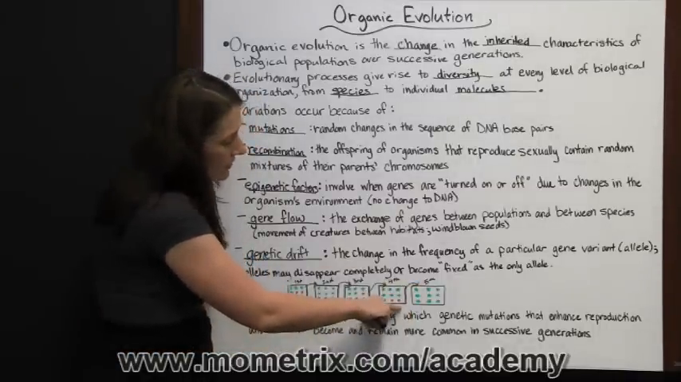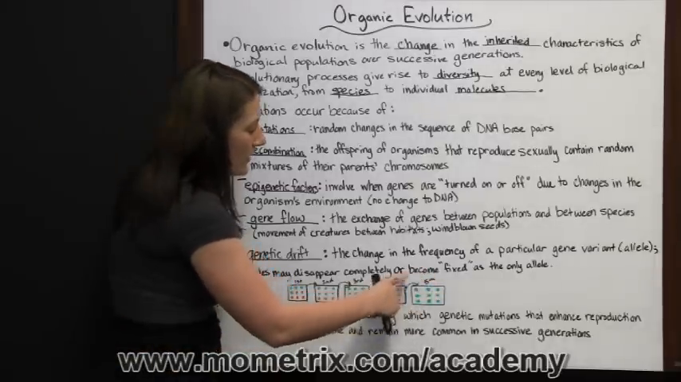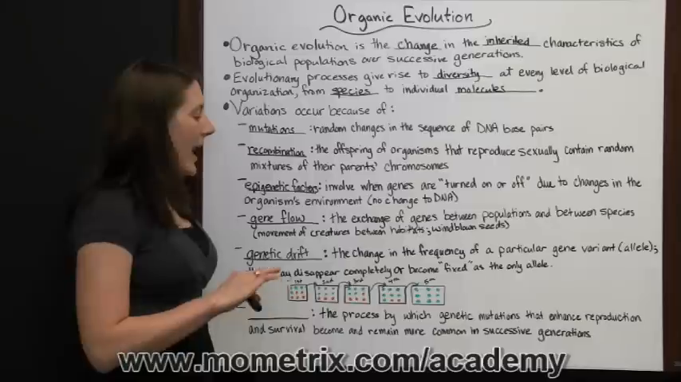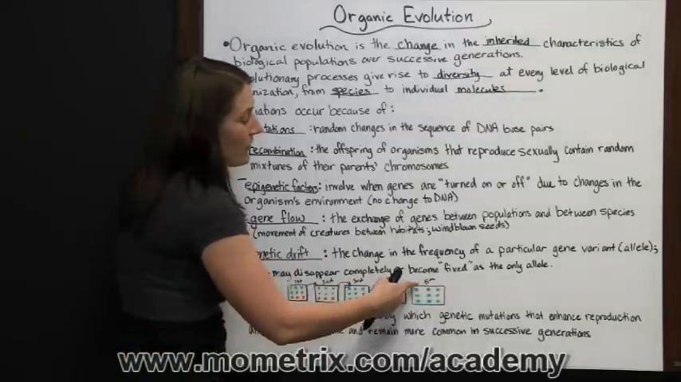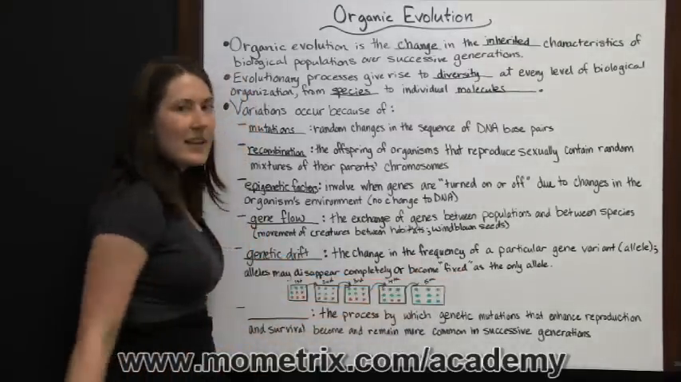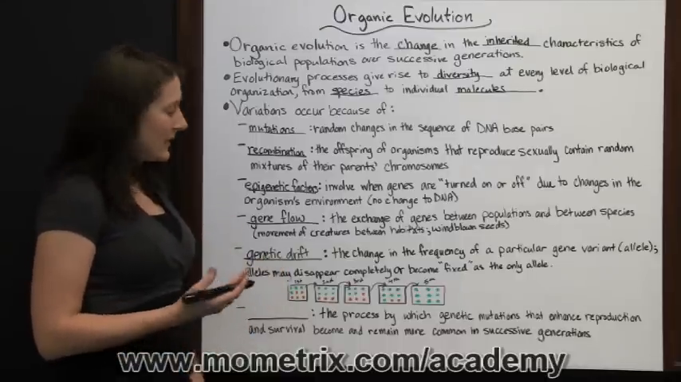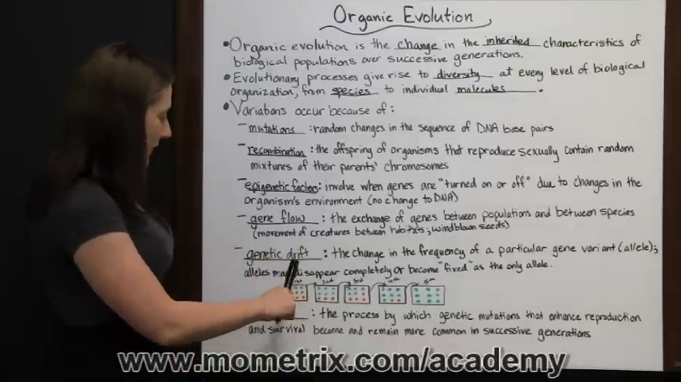So the orange allele is now going to disappear completely because none of the offspring in that fifth generation had the orange allele, which means that the green allele is going to become fixed as the only allele, the only option for that gene, or the only variant. And that is how genetic drift works.